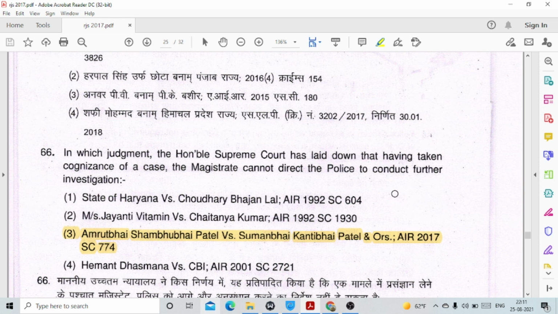66. In which judgment has the Honorable Supreme Court laid down that having taken cognizance of a case, the magistrate cannot direct the police to conduct further investigation? This is option number 3. This is Amrut Bhai Shambhu Bhai Patel versus Suman Bhai Kanti Bhai Patel.